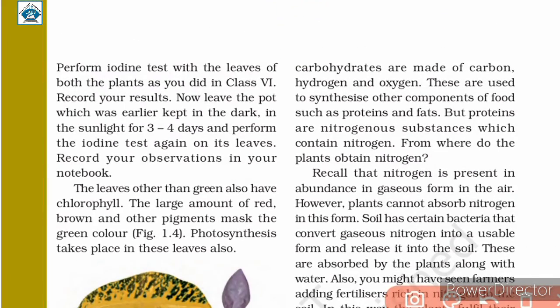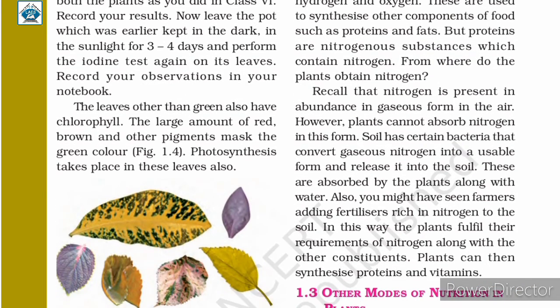We know that plants prepare carbohydrates through the process of photosynthesis. These are made up of carbon, hydrogen and oxygen. Along with carbohydrates, plants can also produce proteins and fats, which are formed with the help of nitrogen, because proteins are nitrogenous substances, that is, proteins contain nitrogen in them. Here we are asked the question, from where do plants obtain nitrogen? The answer to this question will be obtained in this paragraph.